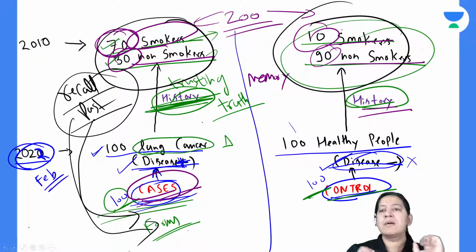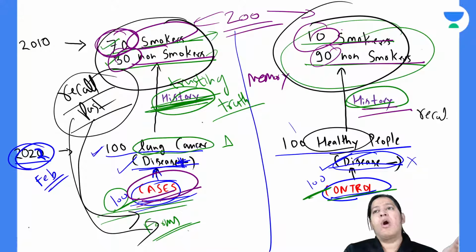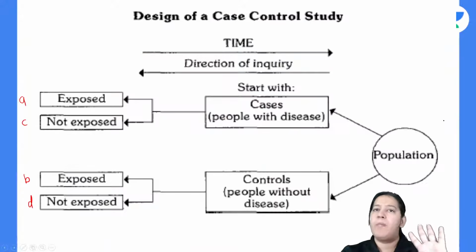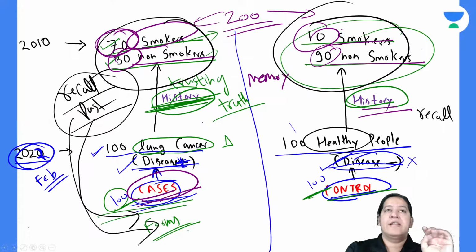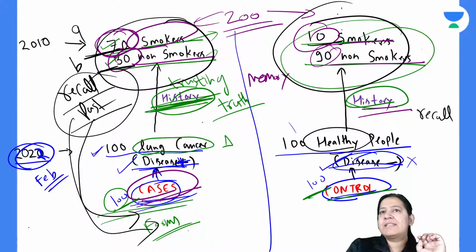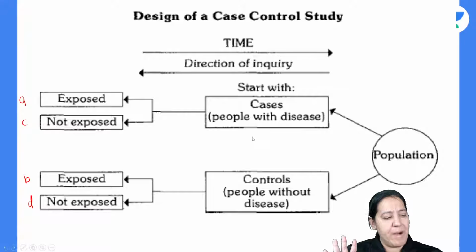But when you ask the control, they all are healthy, they are not suffering, they are happy in their life. So when you ask them for recall, they will say I don't remember, and so they don't have a better recall, right? So it is a psychological thing. So it is also a drawback of this study. Anyways, you have divided the persons into four categories. Let's call this 70 A, this 30 B, this 10 C, and this 90 D. What is ABCD? See the study pattern, it is going into the past.